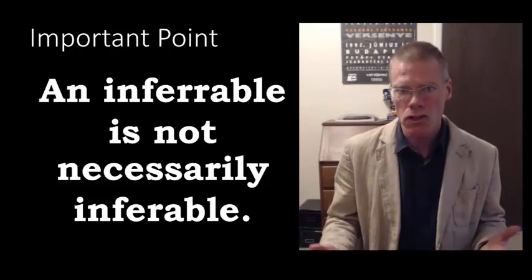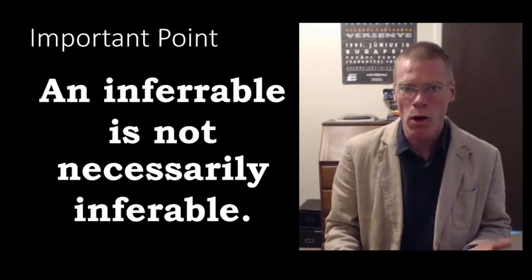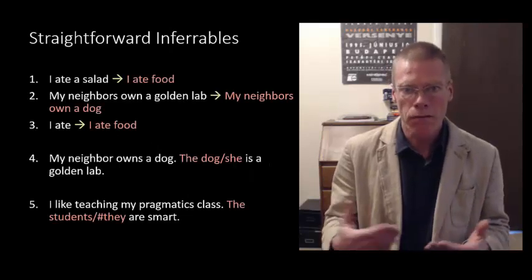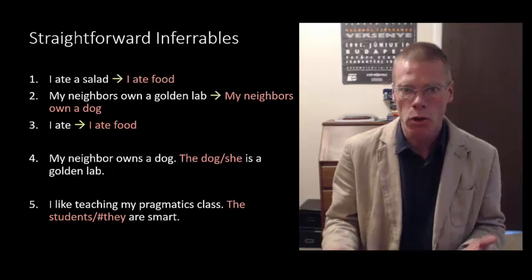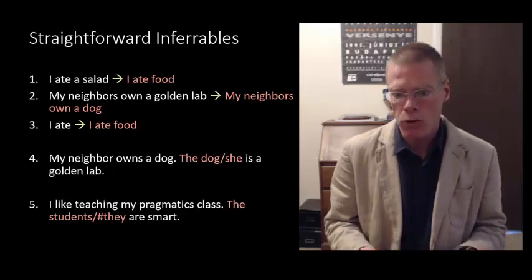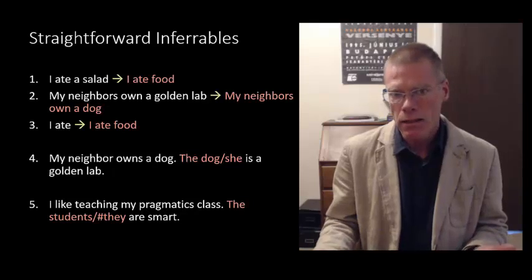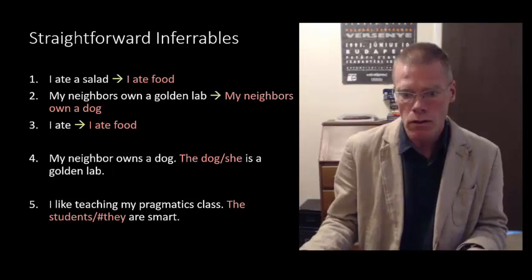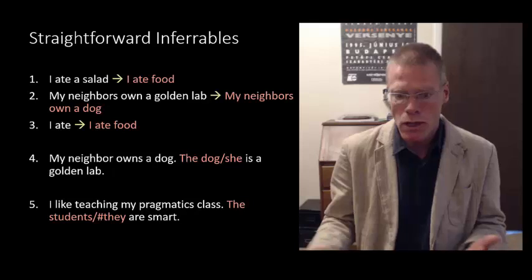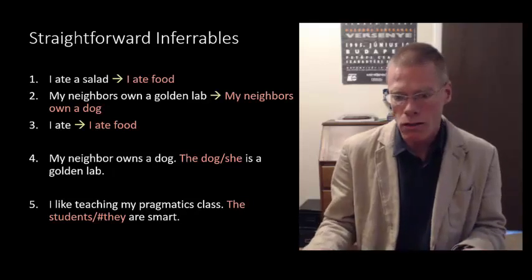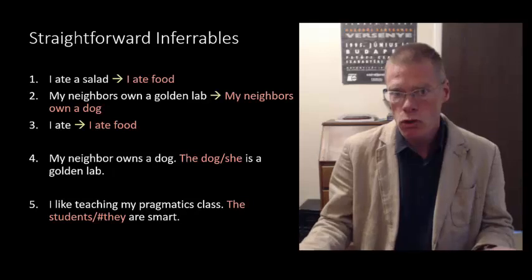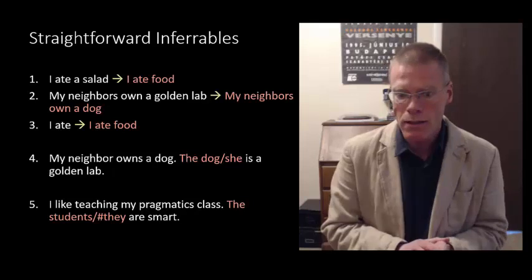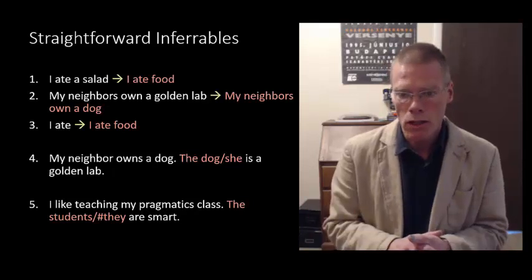For this, I'm going to just try to give some illustrations of what we mean and how this works. So we'll start with some straightforward inferrables that are straightforwardly inferrable from what comes before. So for example, if you say, I ate a salad, it's easy to make the inference, I ate food, because salads are a type of food. Likewise, if you say my neighbors own a golden lab, that licenses the inference, my neighbors own a dog. And so in that case, we can see that both of those would be considered inferrables.